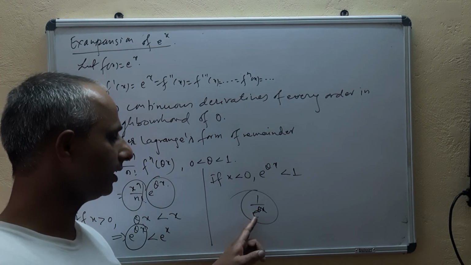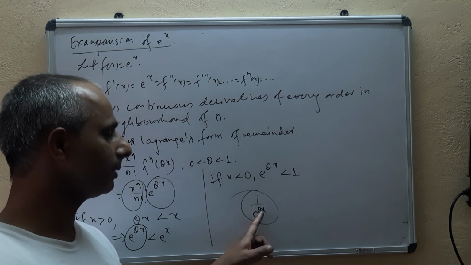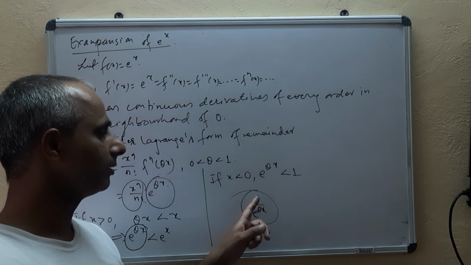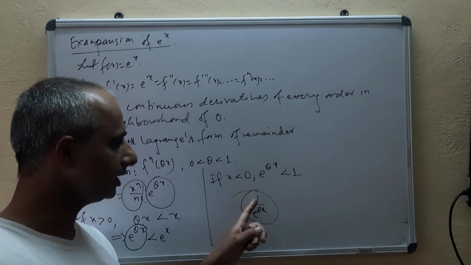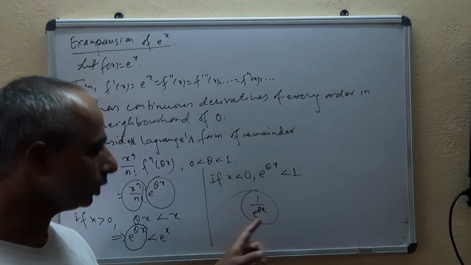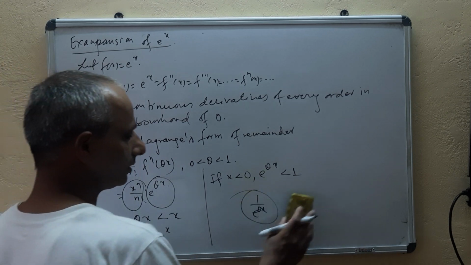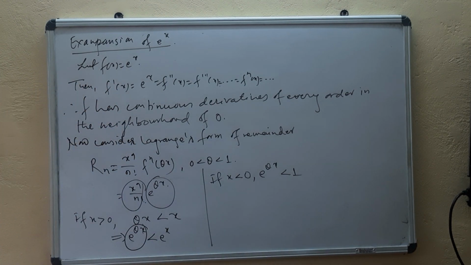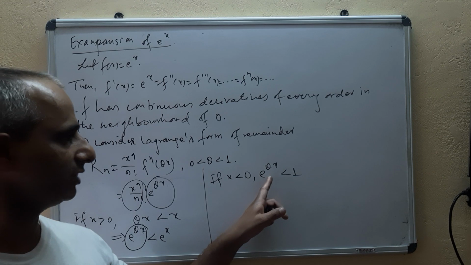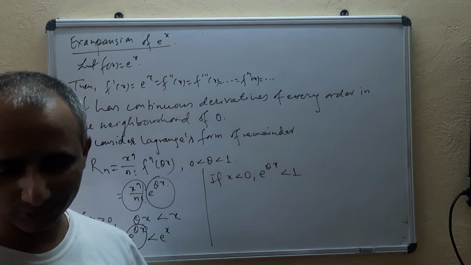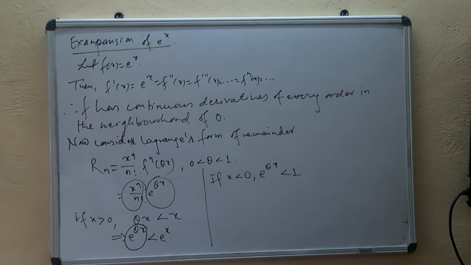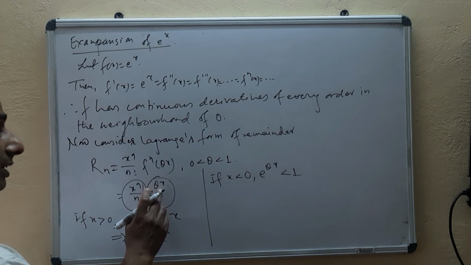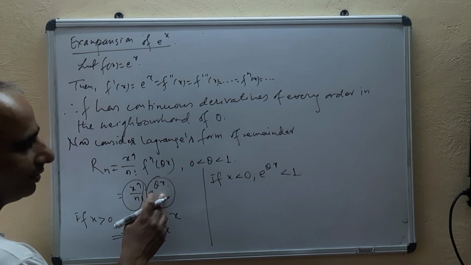Well, because this is 2.1718 to the power theta x, the denominator will certainly be greater than the numerator, so you will get a number less than 1. So when x is positive, exponential theta x is bounded by exponential x. When x is negative, exponential theta x is bounded by 1. It cannot exceed 1. So in both cases, exponential theta x is a finite value. It can never be infinite.